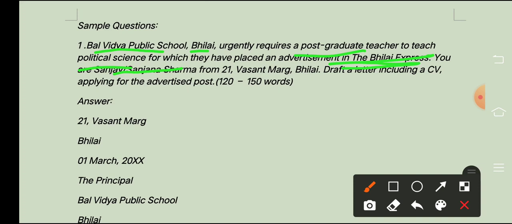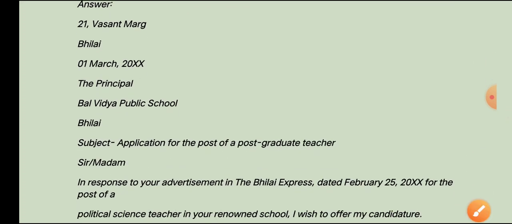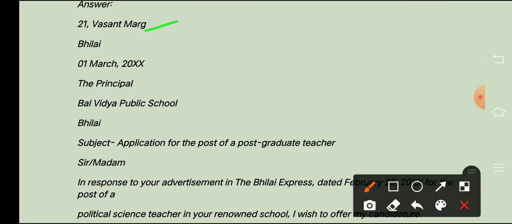So the very first thing here is the sender's address. That was 21 Basant Marg, Bhilai. Clear? So here it is covered in 2 lines. The third line you have to leave blank, in the fourth line the date, and then once again there is a spacing. The Principal, Bal Vidya Public School, Bhilai. Again, just give a space.